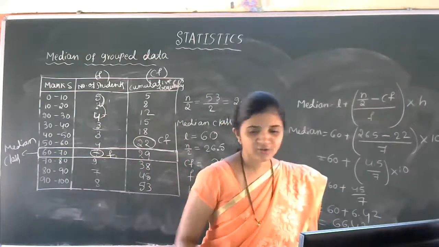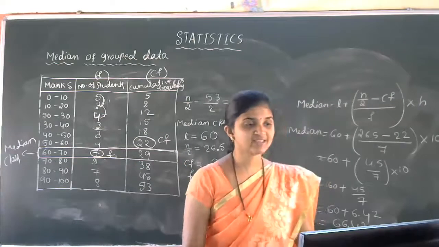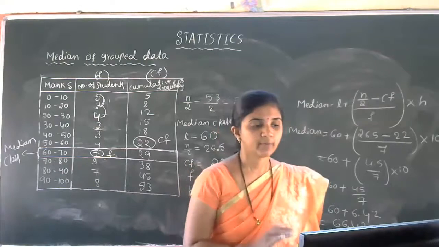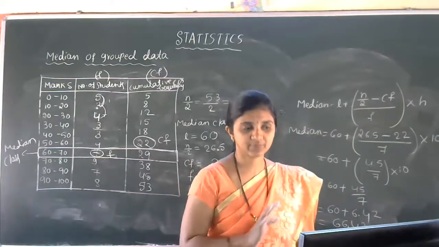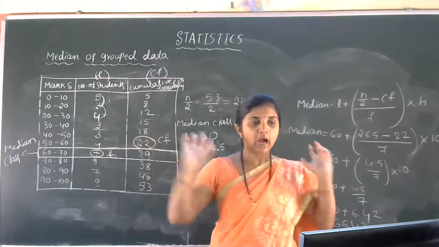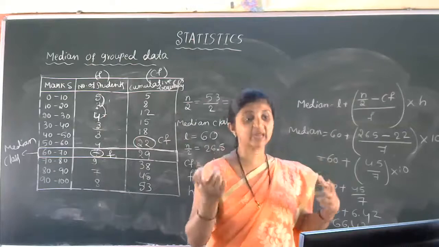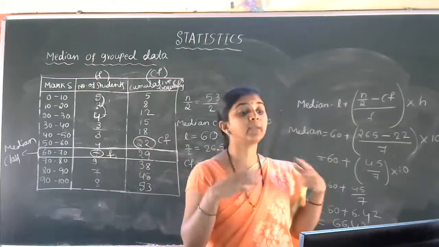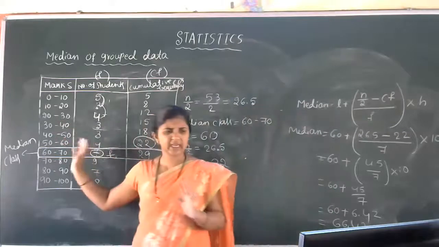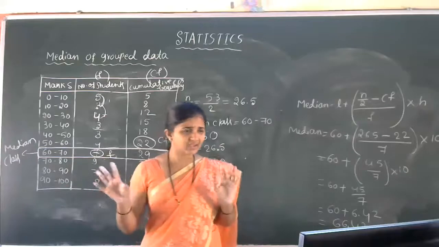Is that clear, students? Already it is 10:26, so I think the next class is there. I have to engage the 9th standard also, so I'm going to end this class for this much only. Only for the simple ready-made problem, how to find the median, that we discussed. In the next class, we have to discuss the different types of median of grouped data. Here it is very ready-made because the class intervals are directly given.